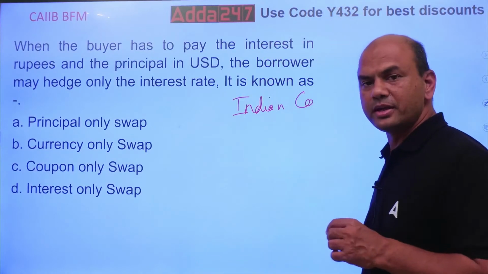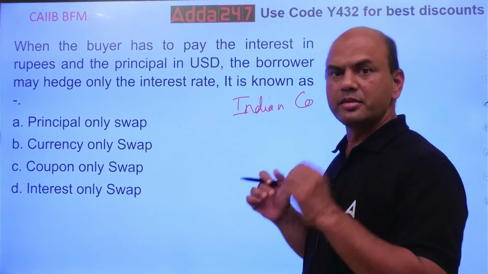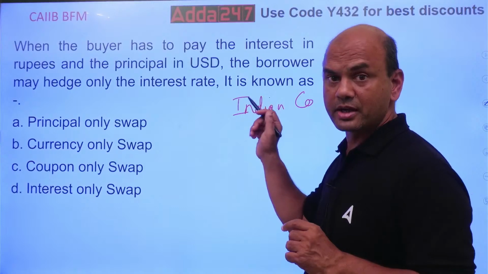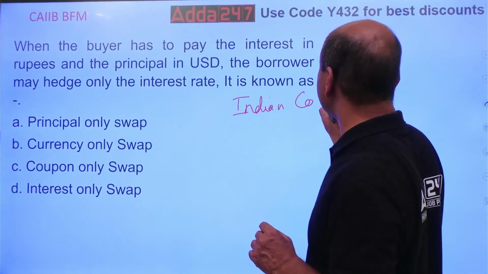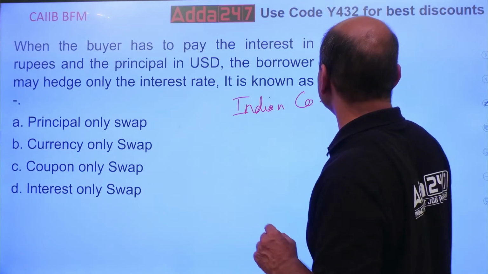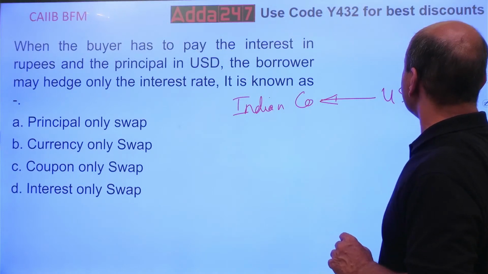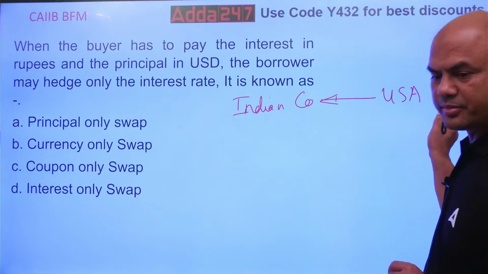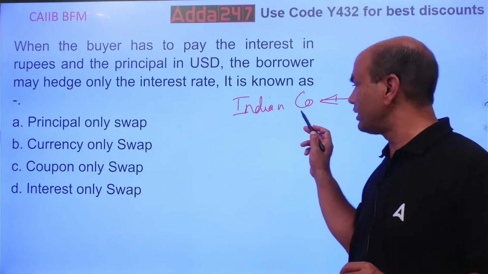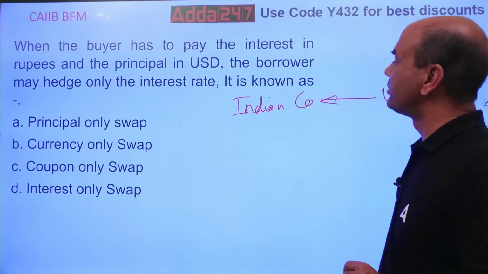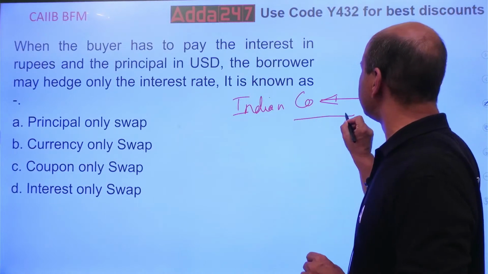This Indian company has taken money from some foreign company. Understand the problem correctly. It has taken the money from some foreign company, let's say USA. Now this USA guy has given the amount to this Indian company. Now look at the case. The Indian company has to pay the interest in rupees.